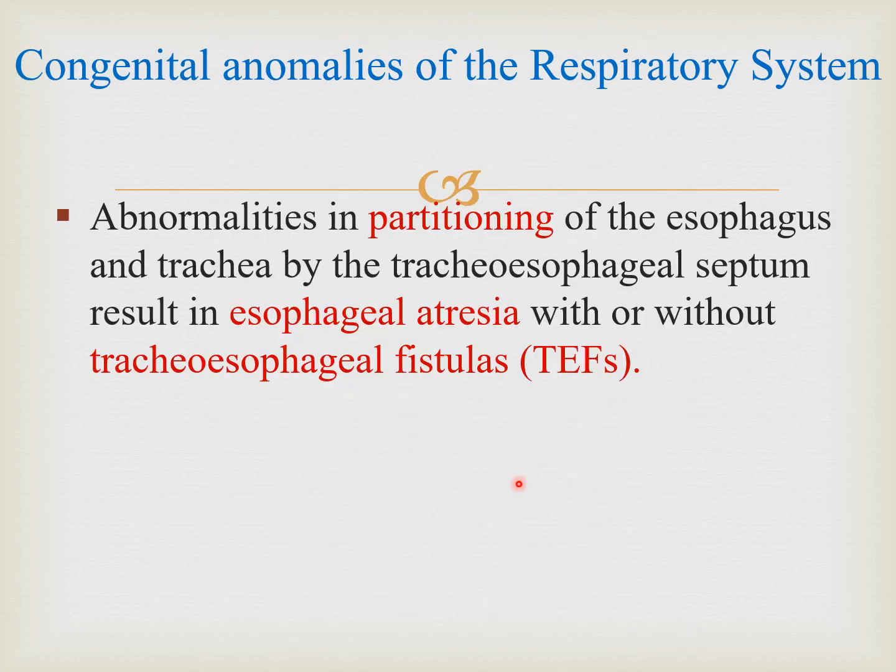So now we will talk about some congenital anomalies of the respiratory system. Initially we will start with the early development problems: abnormalities in the partitioning of the esophagus and trachea by the tracheoesophageal septum result in esophageal atresia with or without tracheoesophageal fistulas. Now what is atresia?